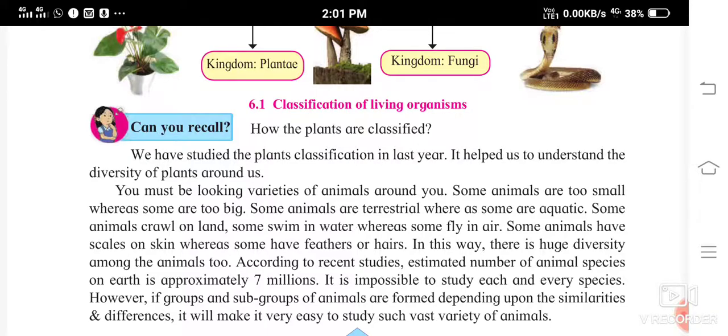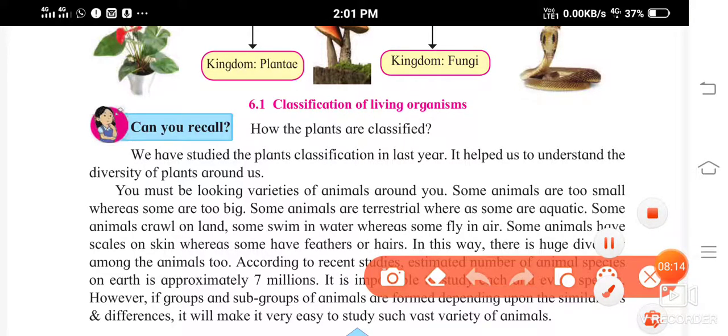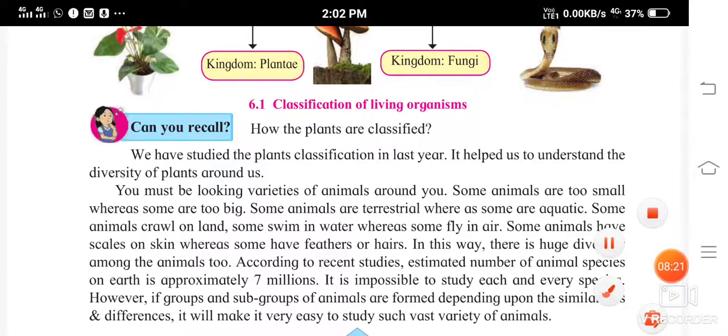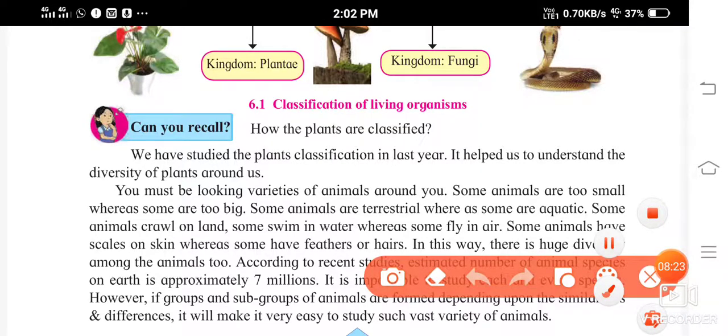You must be looking at varieties of animals around you. Some animals are too small, whereas some are too big. Just like plants, you studied the varieties of plants, that is, the diversity of plants. Now this year you are going to study about animals, right? You see many varieties of animals around you. Some animals are too small, and some animals are very big.